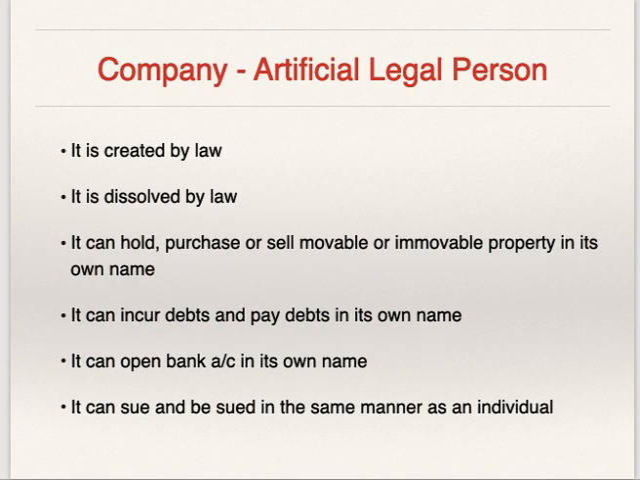Now we'll see few more characteristics of company. Company is artificial legal person. Company is created by law and it is dissolved by law. कंपनी लॉ से बनती है और लॉ से ही डिसॉल्व हो जाती है, बंद हो जाती है by Companies Act 2013. Company can hold, purchase, sale, movable or immovable property in its own name.